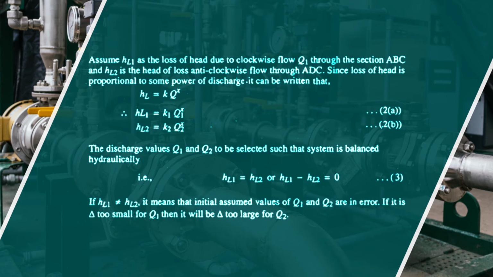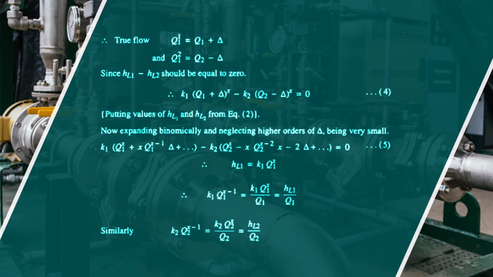If HL1 does not equal HL2, it means that the initially assumed values of Q1 and Q2 are in error. If it is delta too small for Q1, then it will be delta too large for Q2. So true flow Q1' is equal to Q1 plus delta and Q2' is equal to Q2 minus delta.